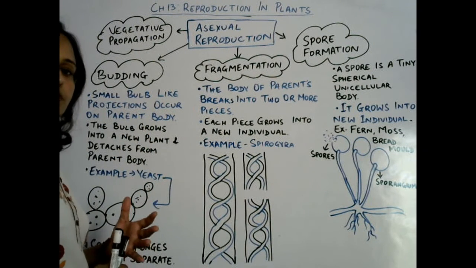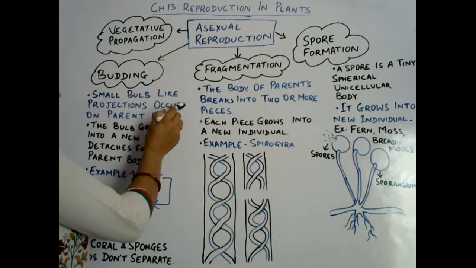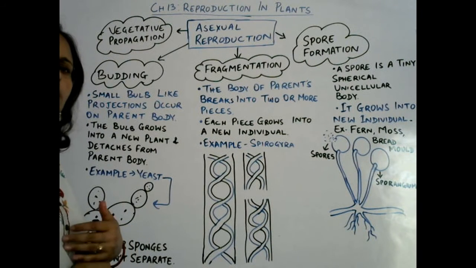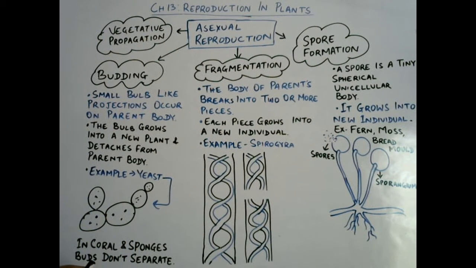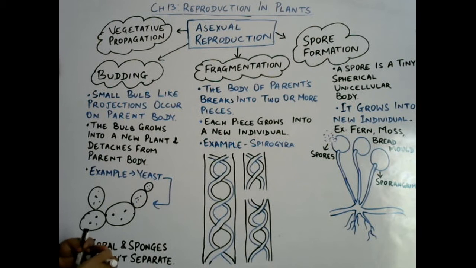Budding is a mode of asexual reproduction in which small bulb-like projections occur on the parent's body. On the body of the parent, what happens? Some cytoplasm is accumulated on a certain end, and then a bud is formed, and the nucleus divides into two, and one nucleus goes to the bud.